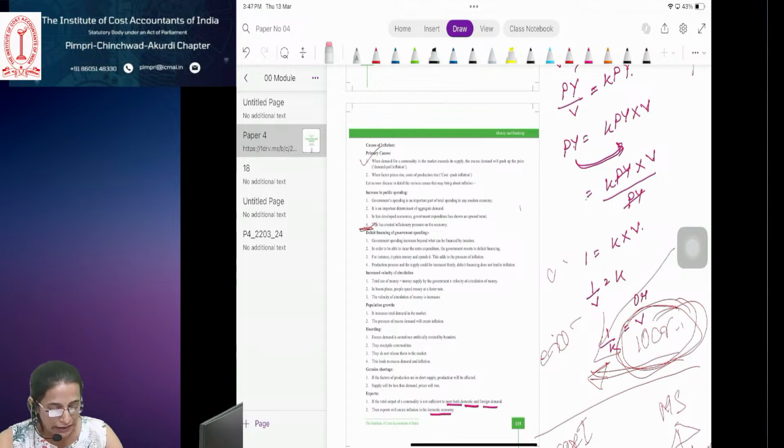Price rise in the international market. The imported price of some commodities or factors of production may rise in the world market. It would lead to inflation in the domestic market.